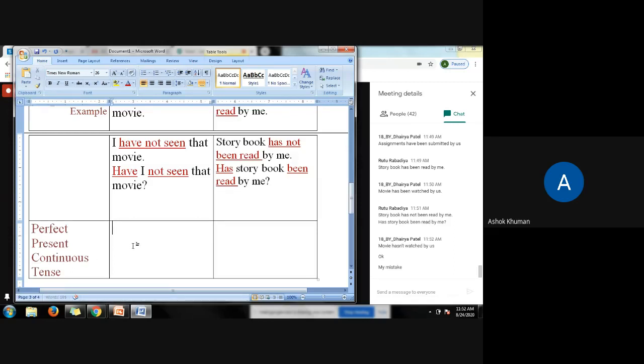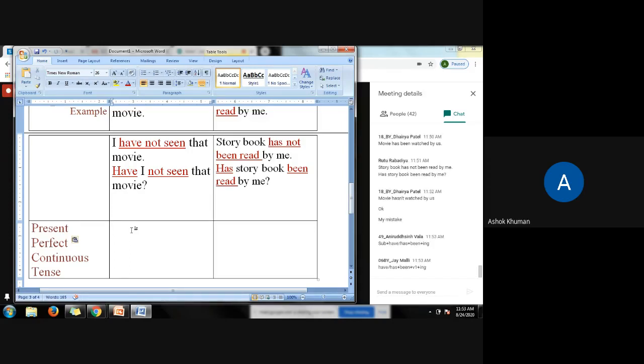Now answer me, what would be the active form of the verb in the perfect present continuous tense, or present perfect continuous tense? What is the form of the verb? Fourth tense. Subject plus have has plus been plus ing. Very good.